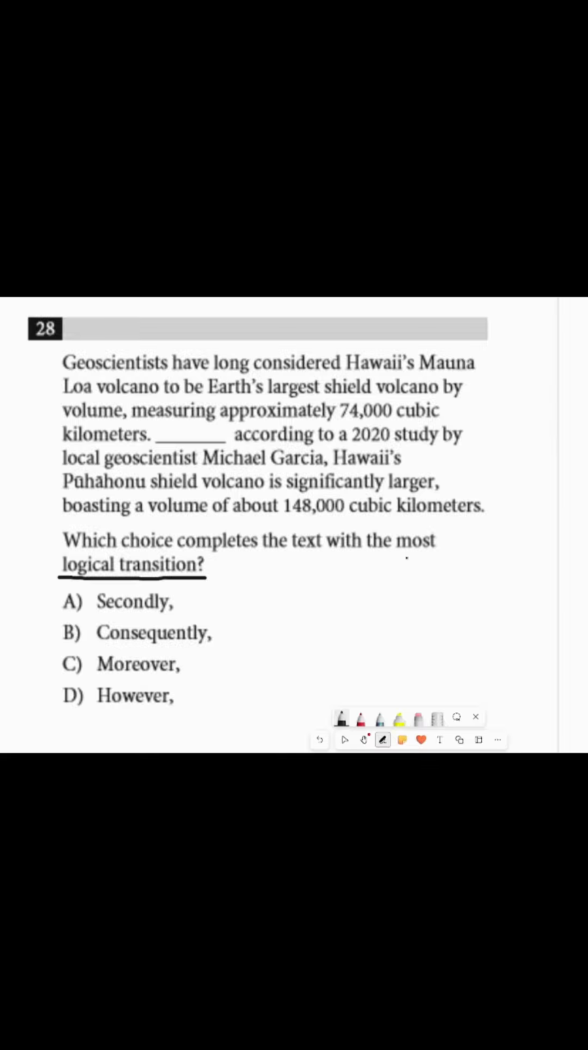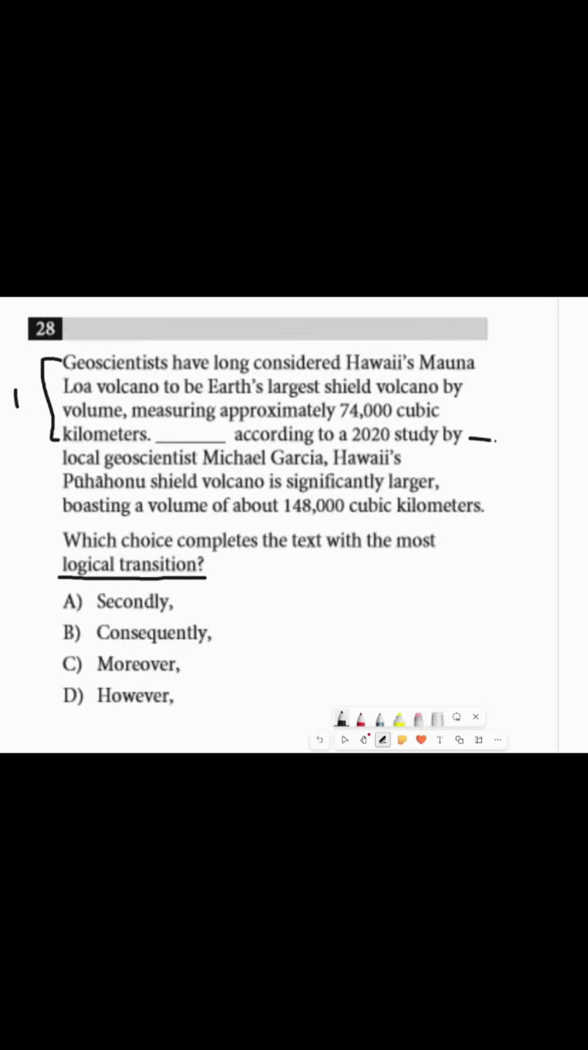Alright, so pause the video to read this little text and try to do this question on your own real quick. Alright, so for these questions, we just want to look at what the text is saying. Look at the structure of the text. Okay, so this little chunk of text is basically saying one thing.